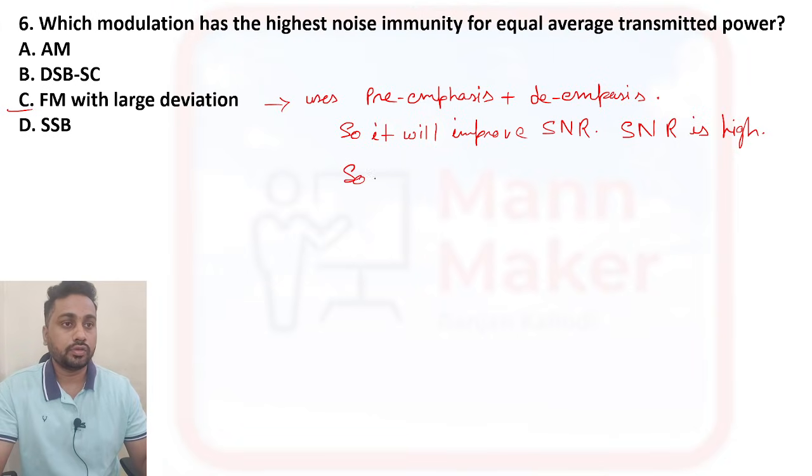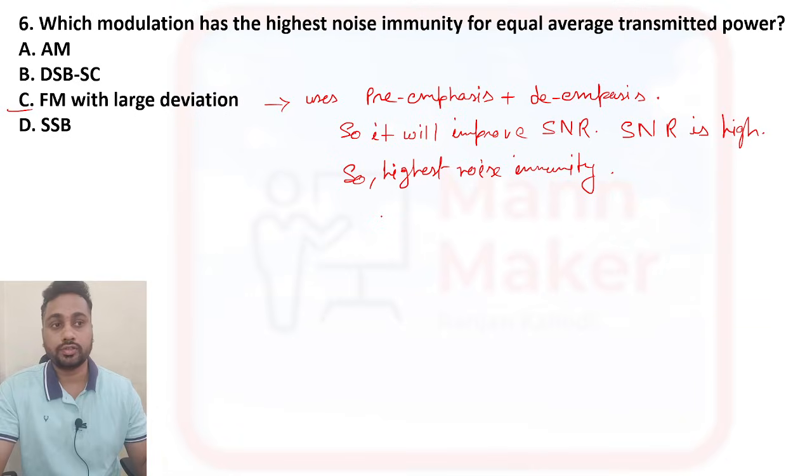So it has the highest noise immunity, FM with large deviation, because it uses pre-emphasis and de-emphasis.